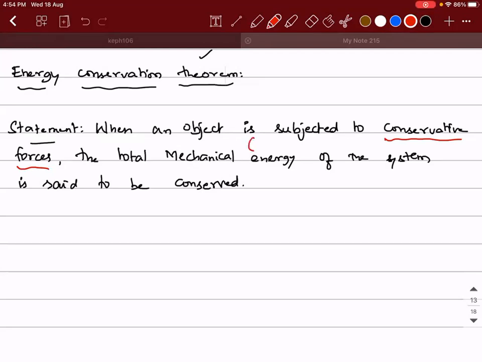When I say mechanical energy, can you guess what it is? When I say the total mechanical energy, what does it mean? Potential energy plus kinetic energy. Very good. So it means the total of potential energy and kinetic energy of the system is said to be conserved. So that is the meaning.